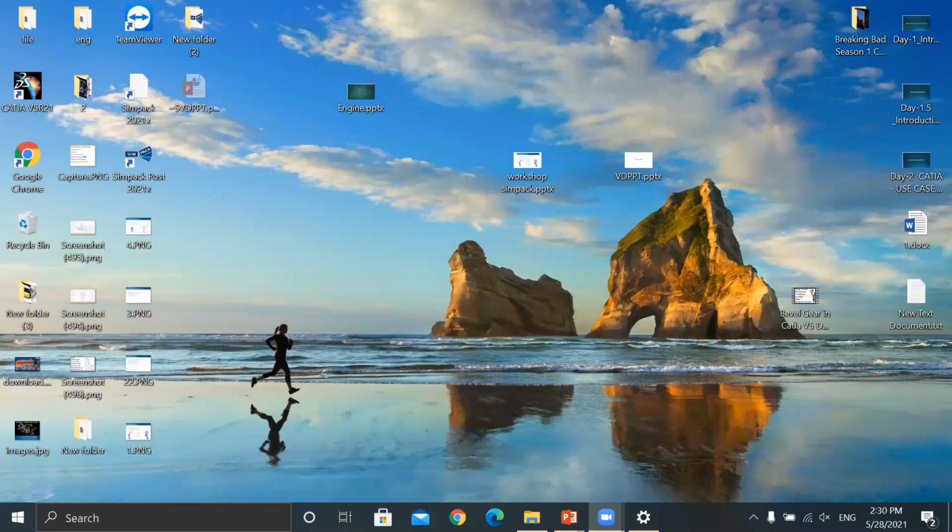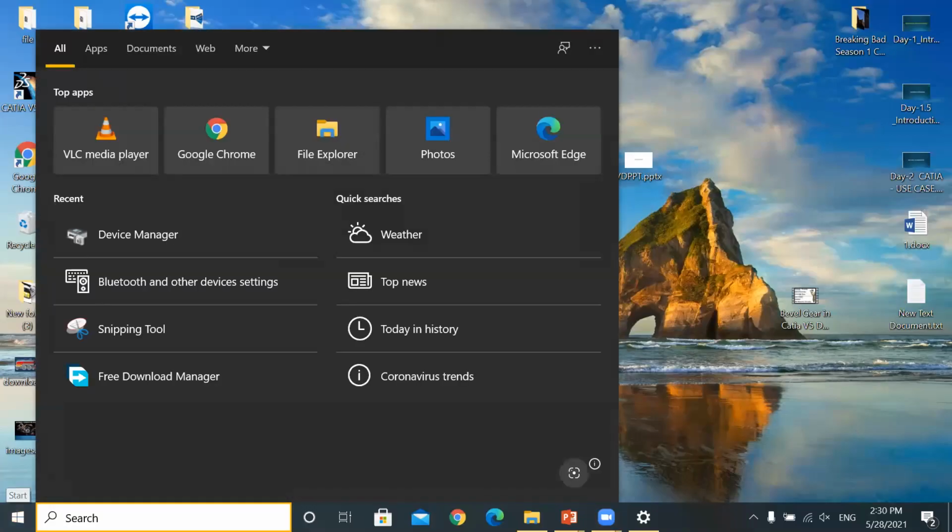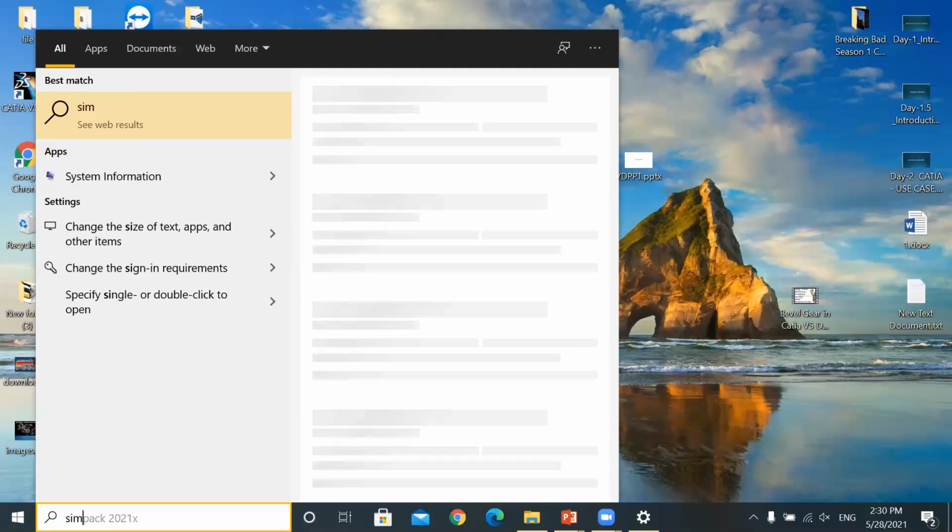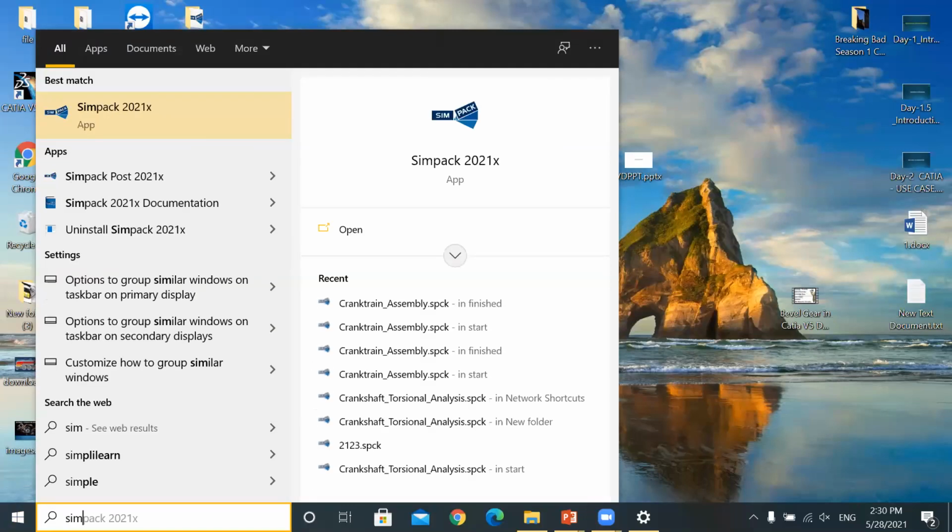Okay, for opening SIMPAC, just go to the search bar and type SIMPAC. Now here you have to open SIMPAC 2021X or whatever the model. SIMPAC Post means post-processing. Then there is SIMPAC documentation. Just open it.